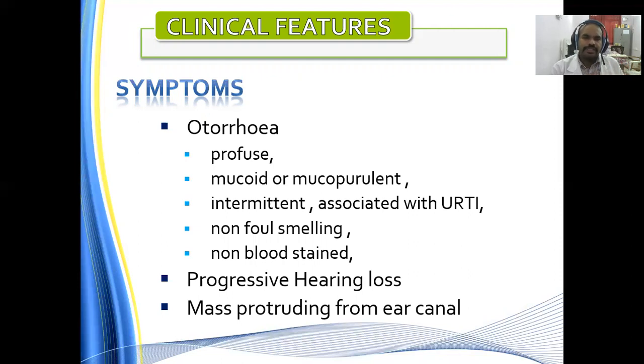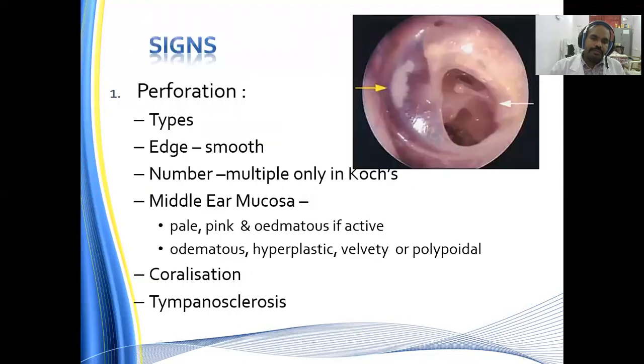There is no aural polyp, or periosteal erosion. So there is non-blood-stained discharge, and there is progressive hearing loss. The second most common presentation in chronic otitis media is progressive hearing loss, or it may be a mass. Mass means a hypertrophied middle ear mucosa protruding out of this perforation, which is called a mass protruding from the middle ear canal.